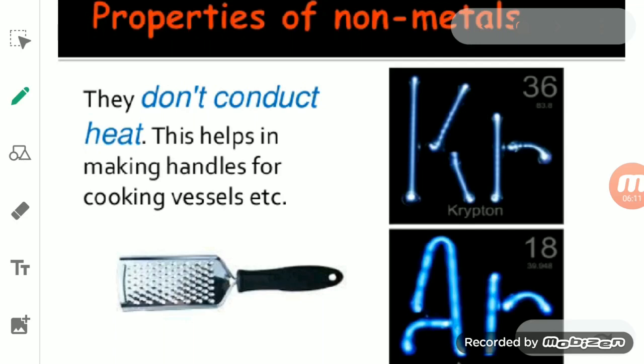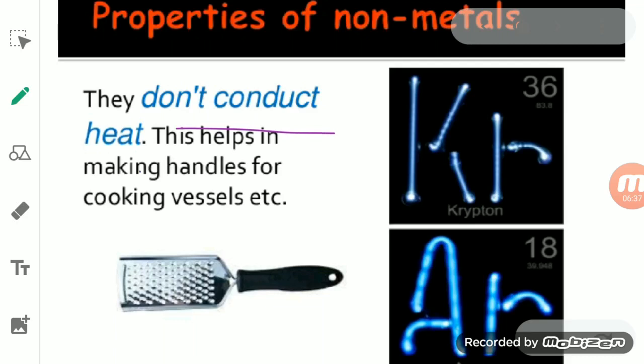While in the case of metals, we have studied that most metals are good conductors of heat and electricity. For example, sulfur and phosphorus are non-metals, so they do not allow heat or electricity to pass through them. So basically we can say that these non-metals are poor conductors of heat and electricity.